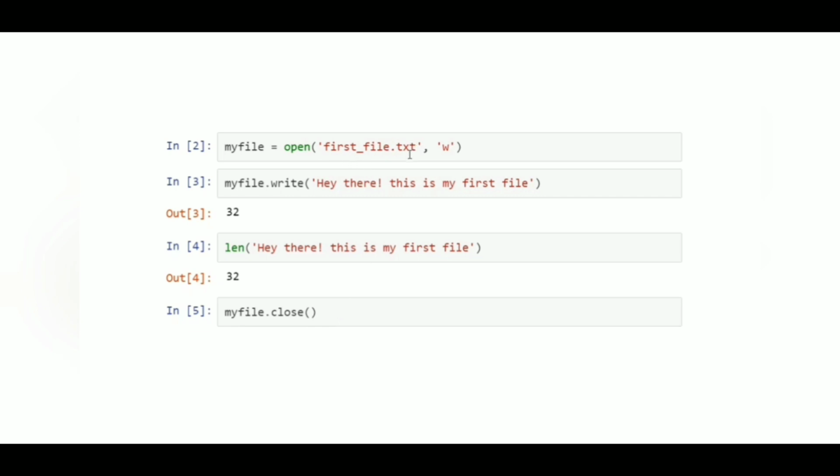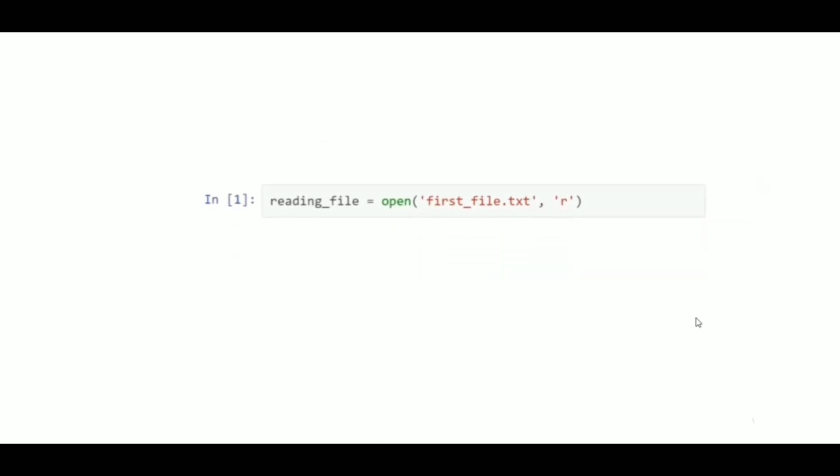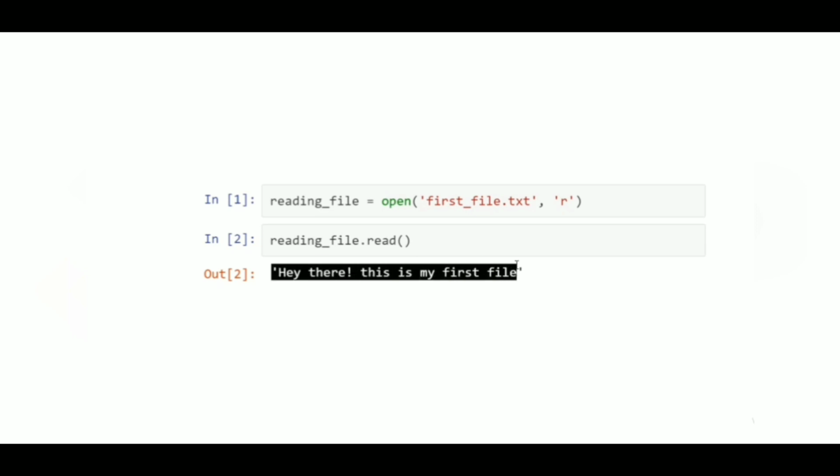Next we will learn about reading data. We will learn to read data from a file. So let's begin with opening our file. Our file is firstfile and the extension is txt. Now since we want to read data from the file, our mode will be R, that means read mode. Now we have the read method to read data from the file. So we have readingfile.read, and here is our output. That means we have read the data from that file.